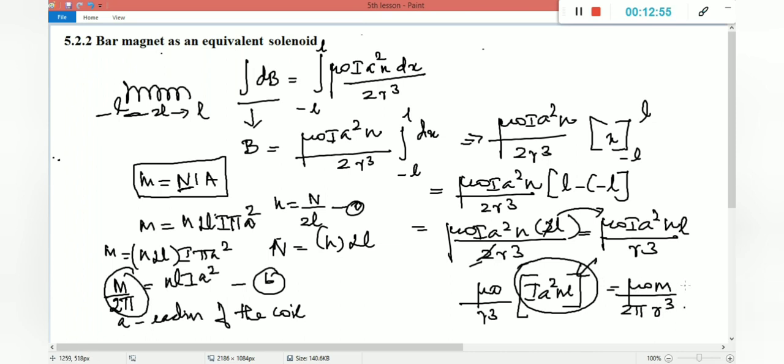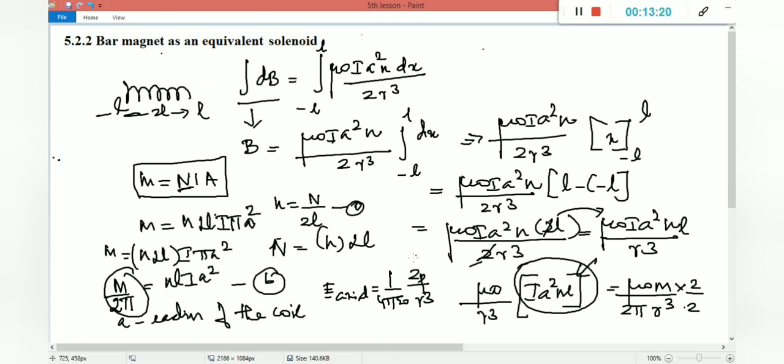So we have to compare the final equation to the electric field equation. So in the first chapter we studied the electric field due to an axial point, E axial is equal to 1 by 4 pi epsilon naught 2p by R cube, right?